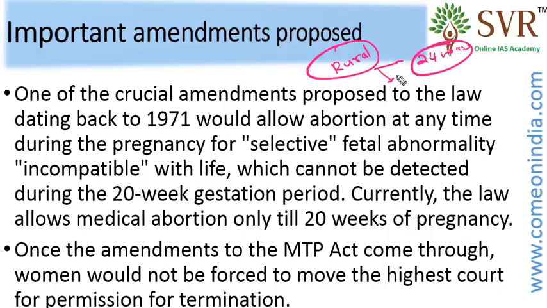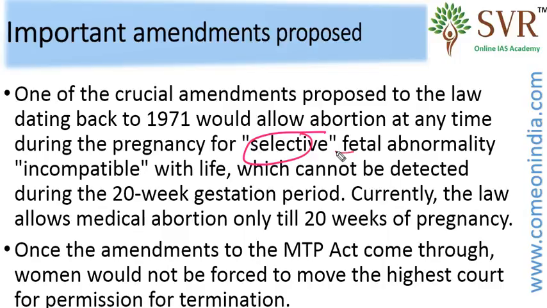A rural woman does not have the knowledge to approach the Supreme Court or does not have the money. So women should not be forced to go to the Supreme Court for the termination of the pregnancy. Once the amendments are approved by the Parliament and signed by the President of India, women can approach the doctor if the condition fits into the selective cases listed in the amendment. The doctor can do the abortion at any time. So the 20 weeks limit will not apply.